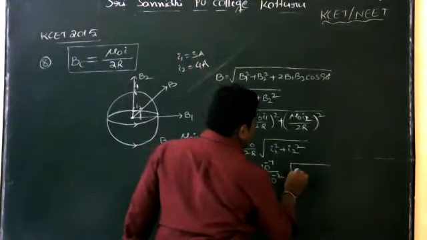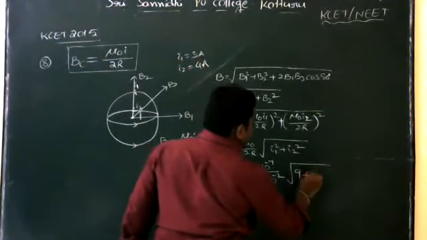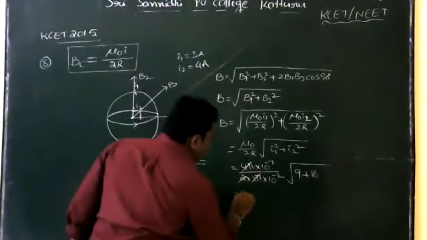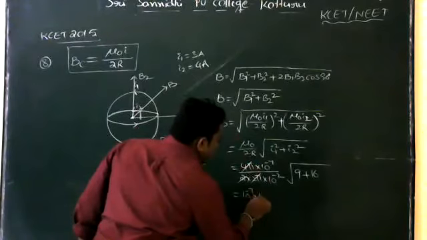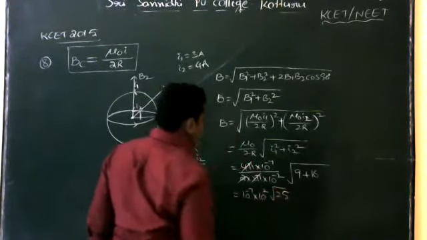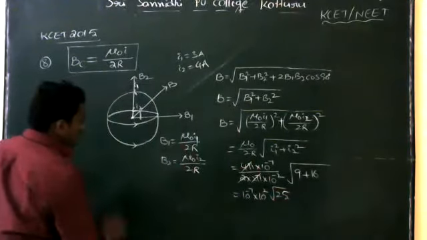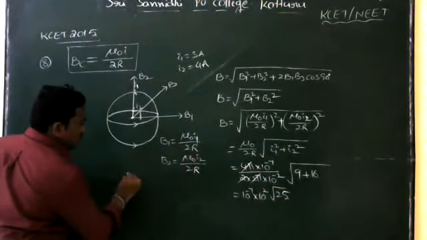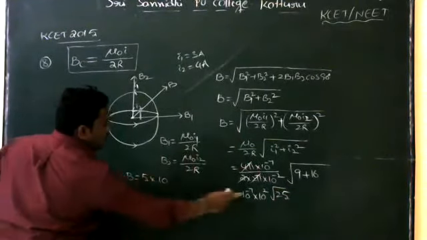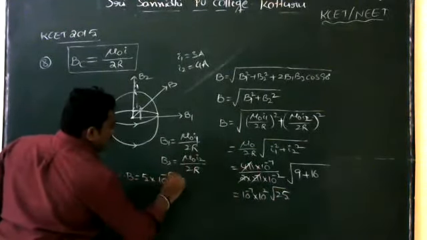So 3 square is 9, 4 square is 16. Here 4 pi is cancelled. So 10 to the power of minus 7 into 10 square into root 25. Therefore the magnetic field at the center B is equal to root 25, that is 5, into 10 to the power of minus 7 plus 2, that is minus 5.